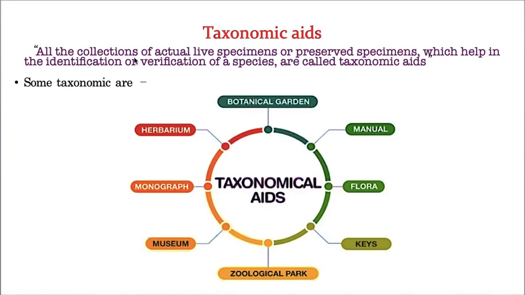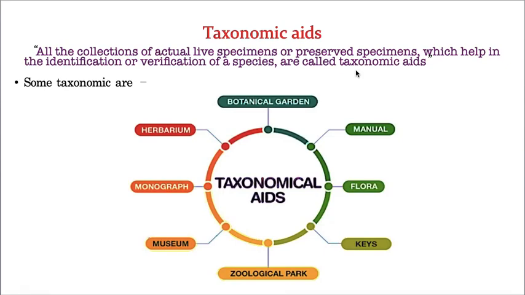All the collections of actual live specimens or preserved specimens, that means organisms which are alive, whereas preserved means after their death, their dead bodies are also preserved. These help in the identification and verification of various types of species, and they are called taxonomic aids. Hope you understand the meaning of this definition.